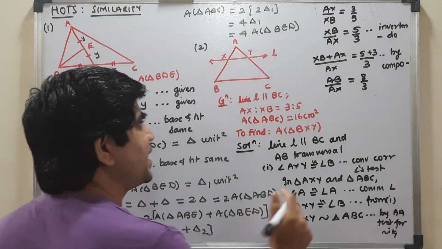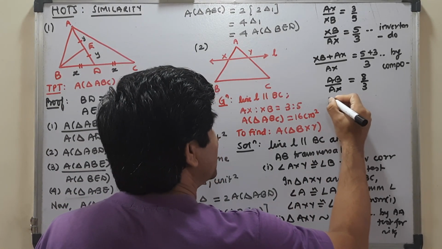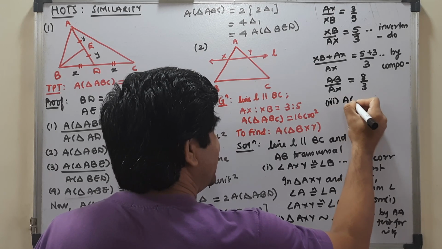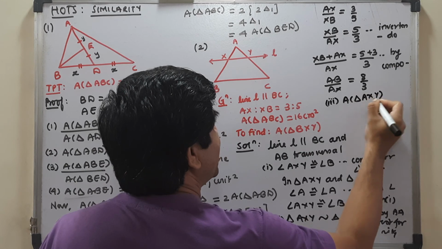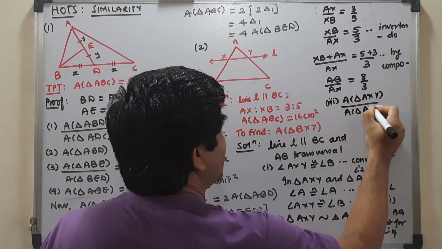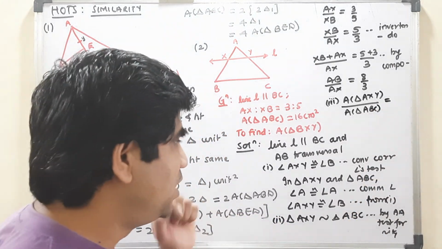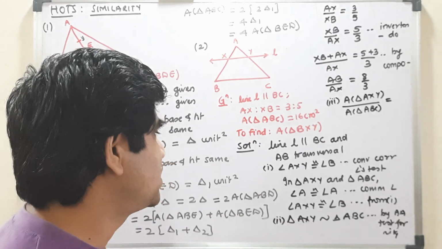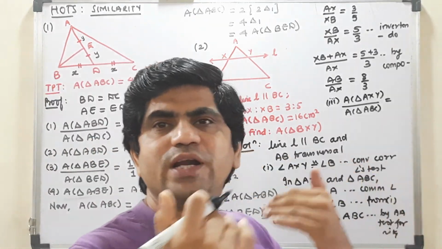So from the second, which I have already got, I will get my third statement over here, that area of triangle AXY is to area of triangle ABC is actually equal to the squares of its corresponding sides.